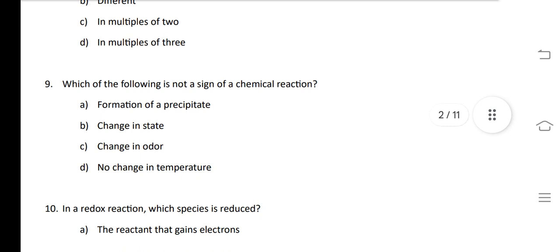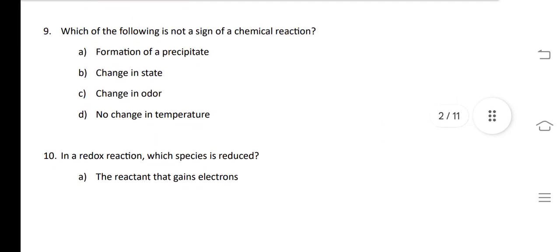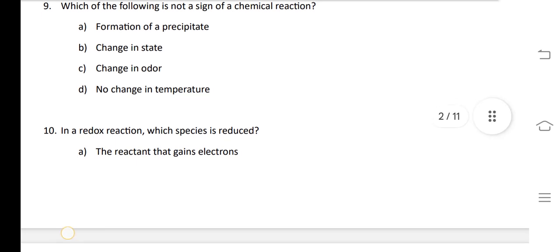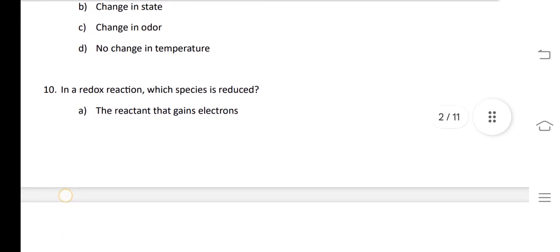Our next question is, which of the following is not a sign of chemical reaction? Formation of precipitate can be observed in a chemical reaction. Change in state can be easily observed. Change in odor, that means smell, can be seen. But change in temperature is also a characteristic of chemical reaction, but it is asked which of the following is not a sign. That is option D, no change in temperature.